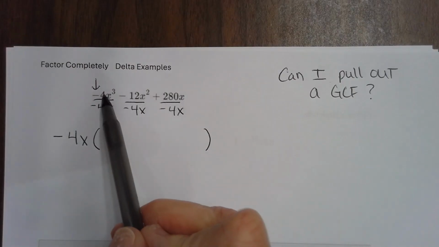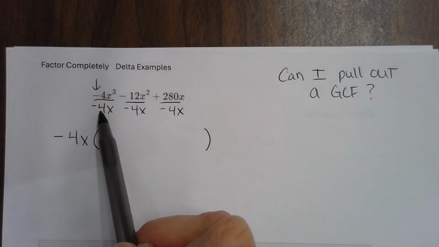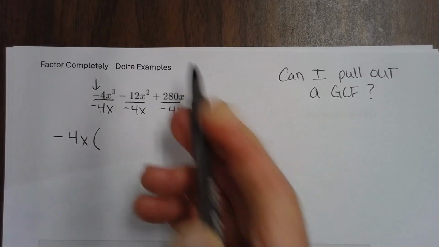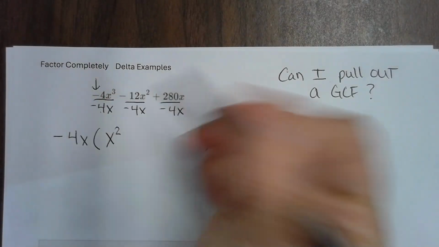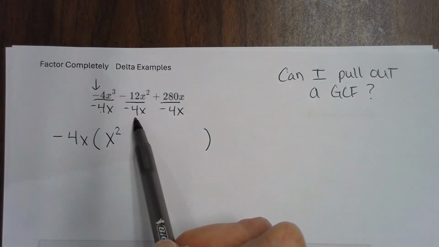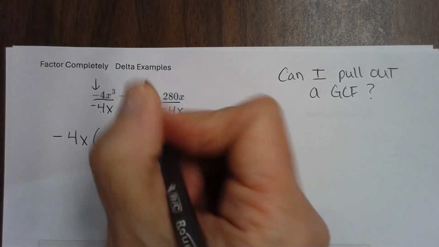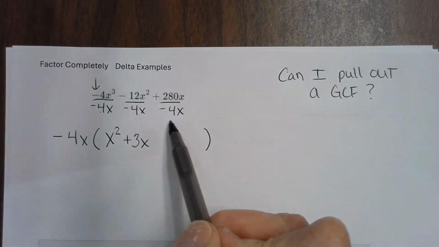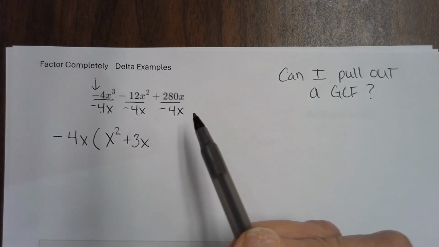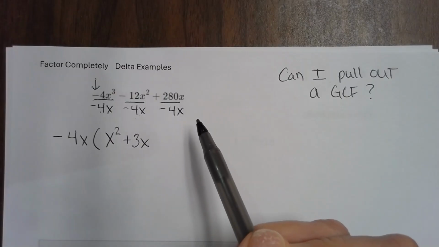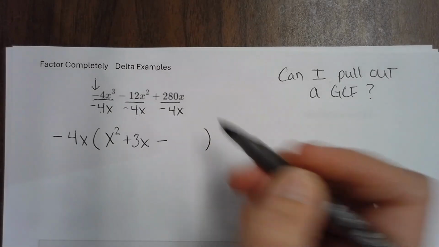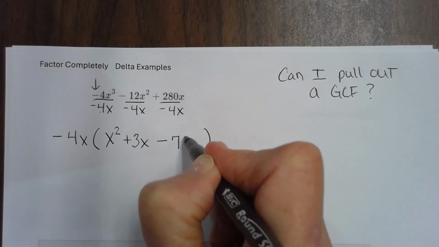This is why. What happens when I divide a negative by a negative? Positive. And what goes in this first slot? 1 what? Okay, what happens when I divide here? Positive 3x. And what happens when I divide here? Negative 70.